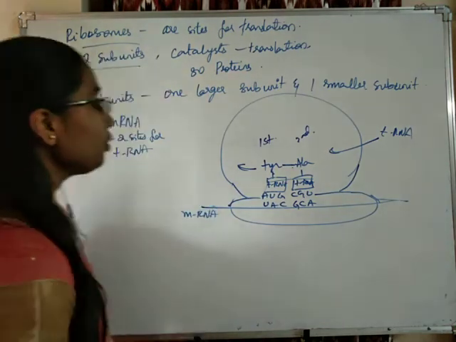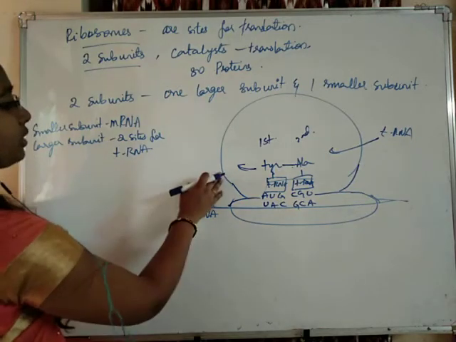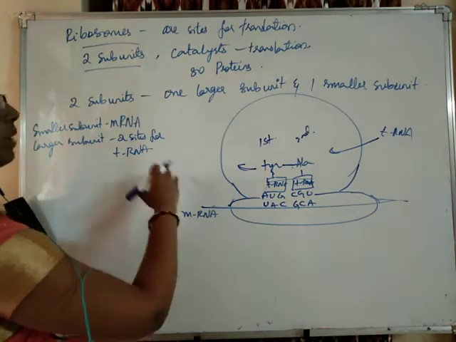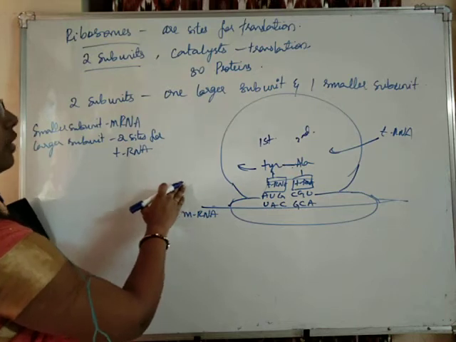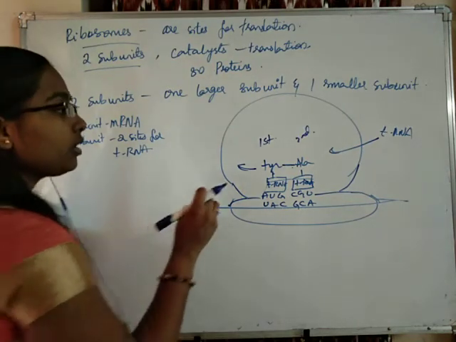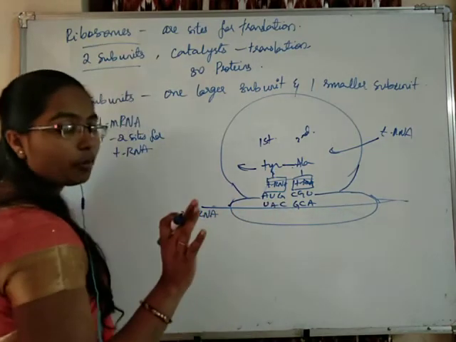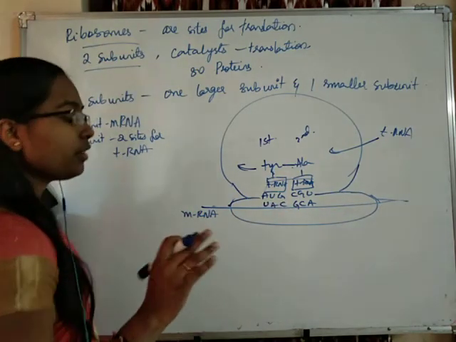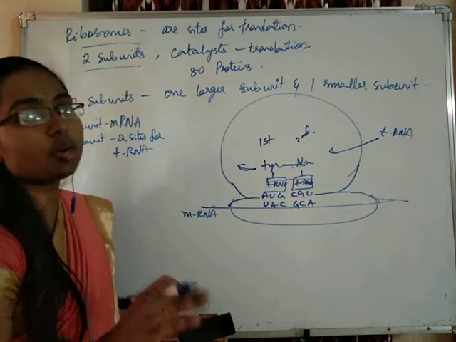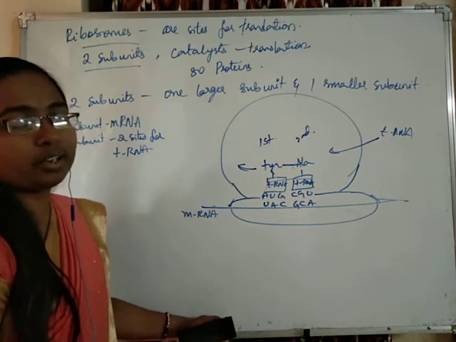The peptide bonds are formed this way continuously, new peptide bonds will be forming, and finally when the ribosomes are reaching the stop codon, the stopping of the translation will occur. Okay.